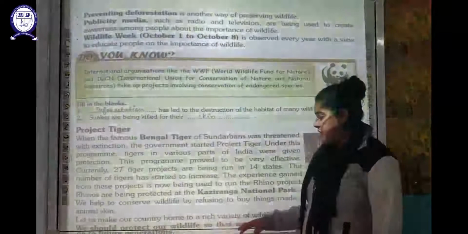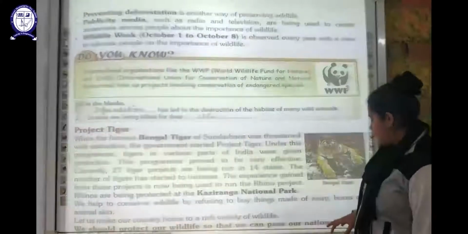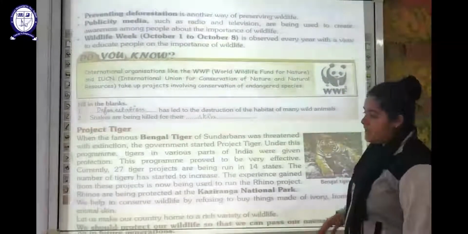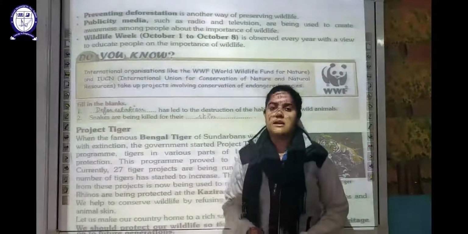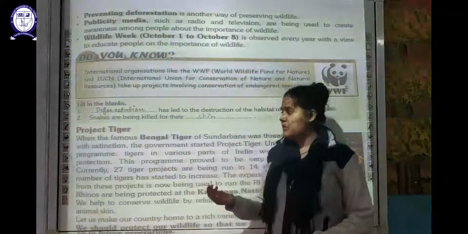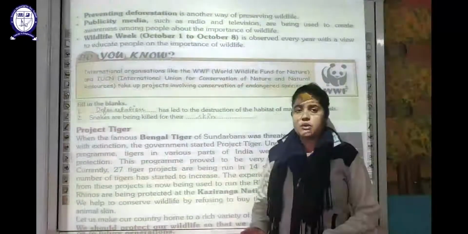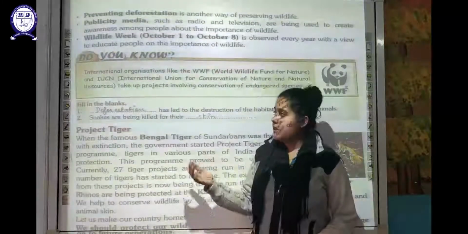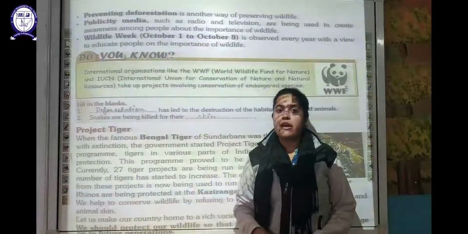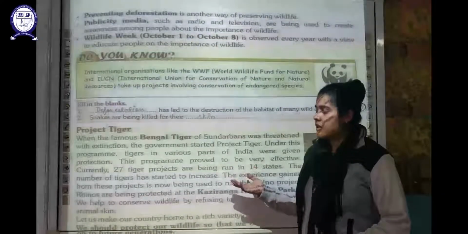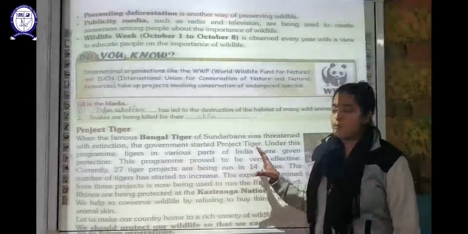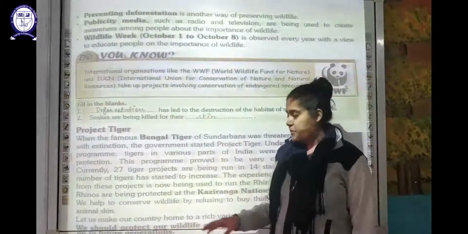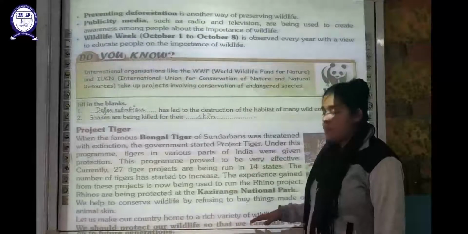We should protect our wildlife so that we can pass our national heritage to future generations. We should take initiative and conserve wild animals. On our scale, we should support the government in conserving wildlife, whether it is animals, plants, birds, whatever it is. We have to protect our wildlife because it is very important.